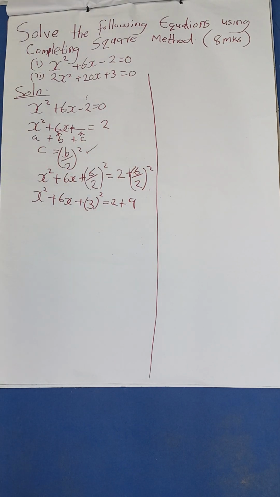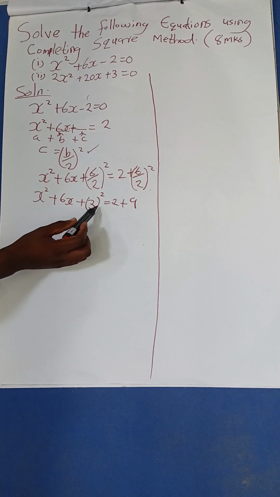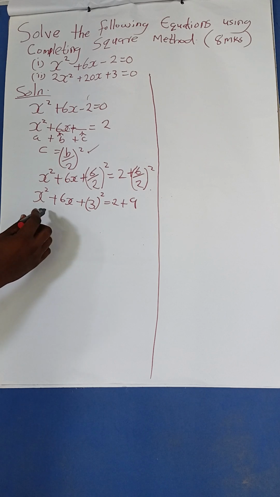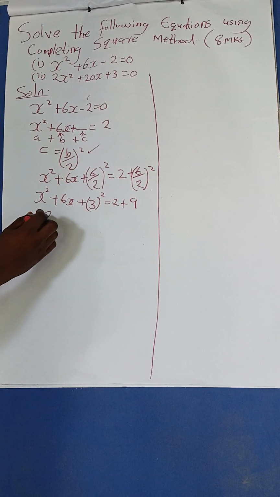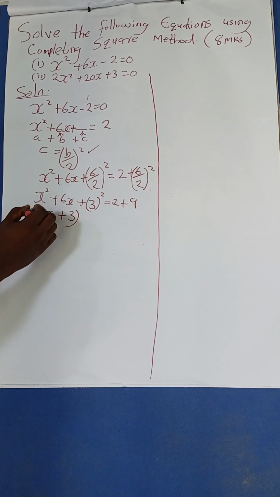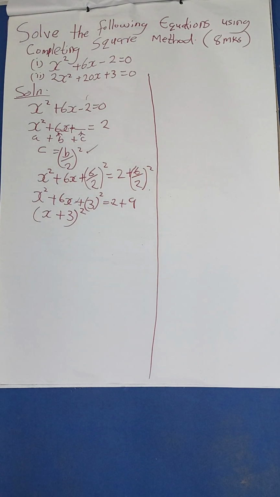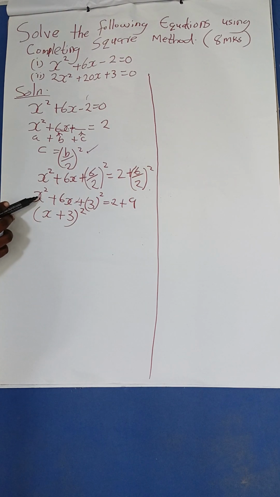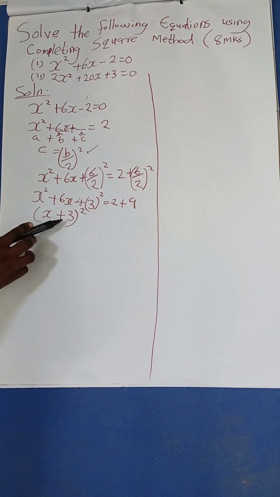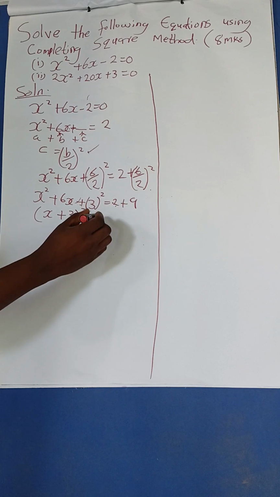Good. So at the end of the day, I'm going to merge those terms that are squared. You can see the first term here, x squared, then the last one here. If I merge the two, it will be x plus 3, and because they are both squared, I'll just square it. Then I ignore the 6x. I'm not using the 6x now. So I'll just use x squared and this one, but because both are squared, I'm going to square them. It's equal to 2 plus 9, which is 11.